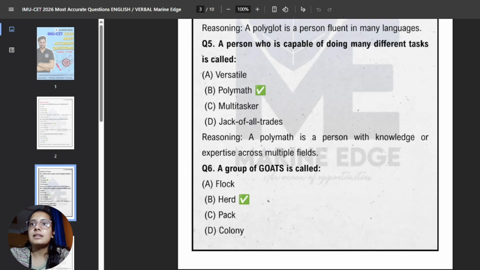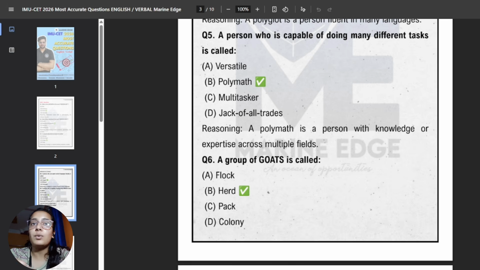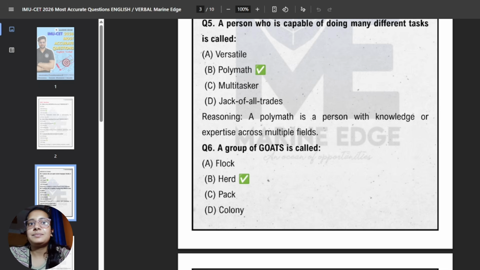Okay, let's go to the next question, which is the fifth one. A person who is capable of doing many different tasks is called what? So again, polymath is a person with knowledge or expertise in many different subjects. So here, polymath.